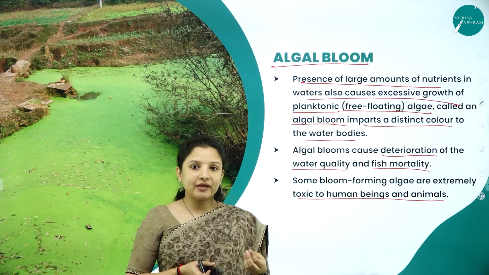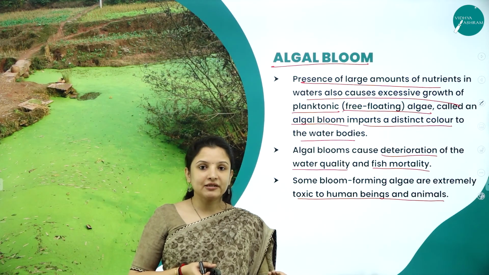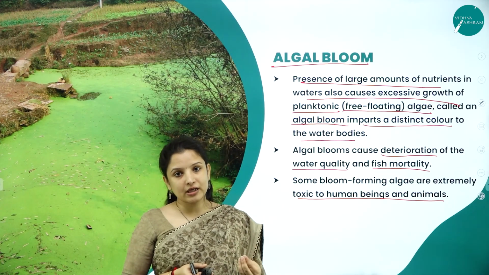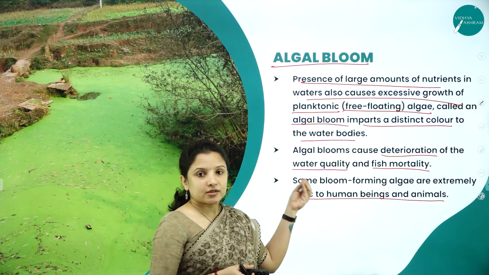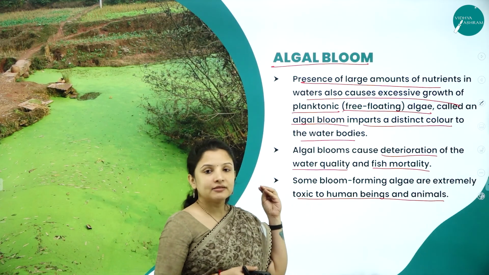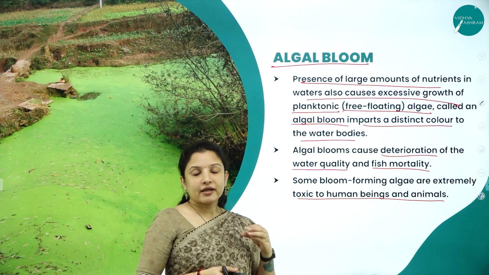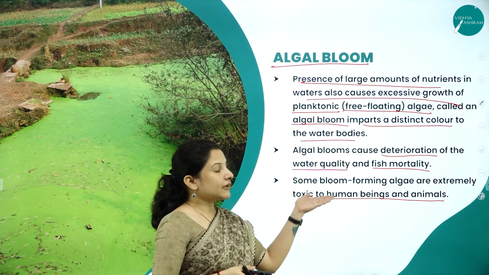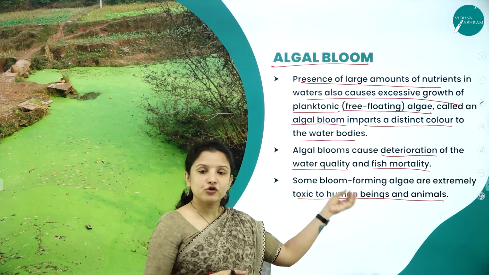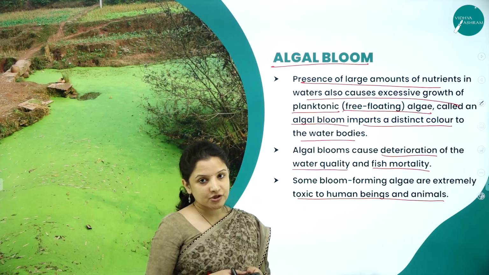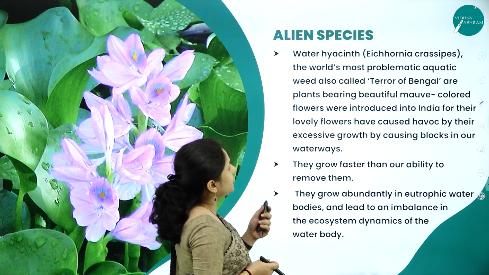So when it doesn't penetrate, then those organisms living there will eventually start to die. So that is nothing but algal bloom. And not just that, some of the algae release some toxic substances. Therefore, the water will become unfit for human as well as animal consumption also. So this is about algal bloom.